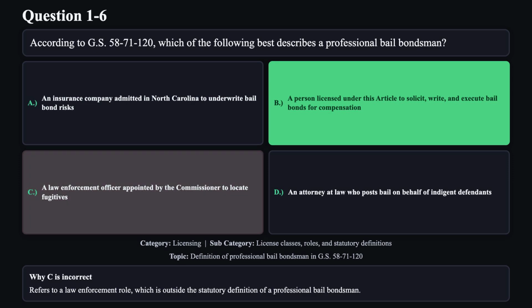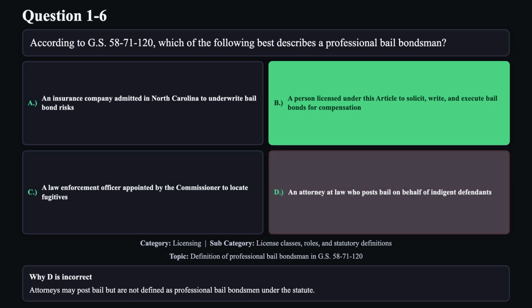Reason C is not correct. Refers to a law enforcement role, which is outside the statutory definition of a professional bail bondsman. Reason D is not correct. Attorneys may post bail but are not defined as professional bail bondsmen under the statute.